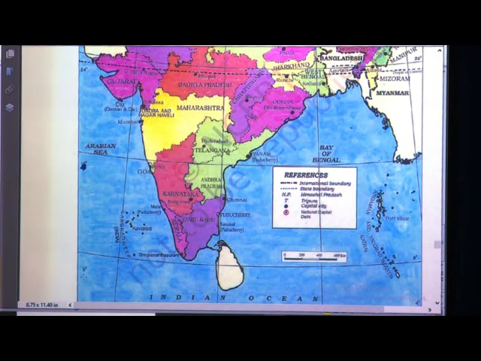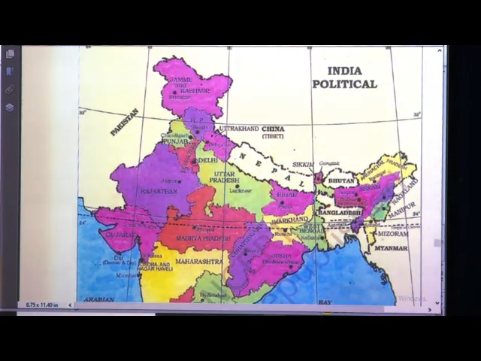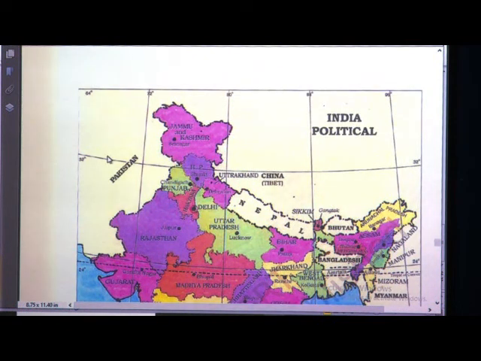Here these are the latitudes. Then it extends from 8 degree to 37 degree. Almost this is 32, and 37 degree almost comes near here. So, it extends from 8 degree to 37 degree latitudes, from south to north.